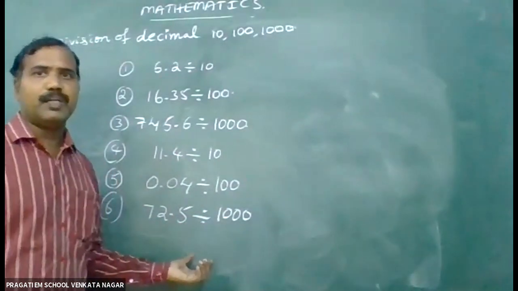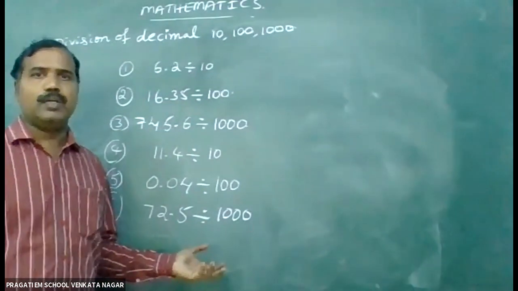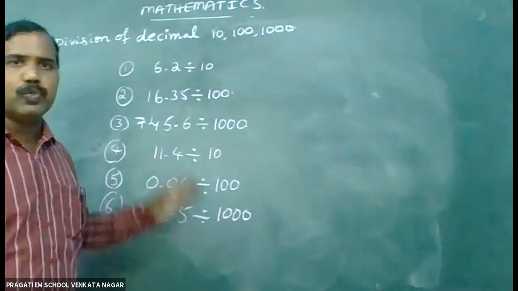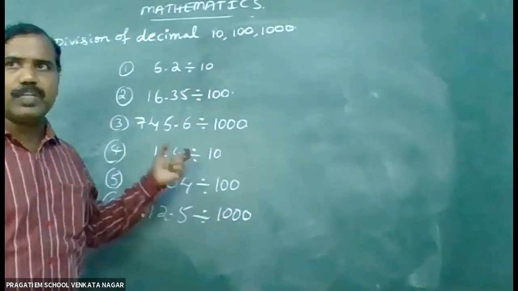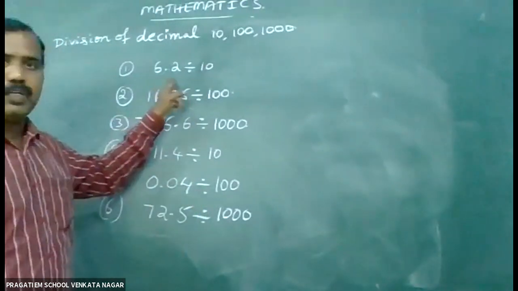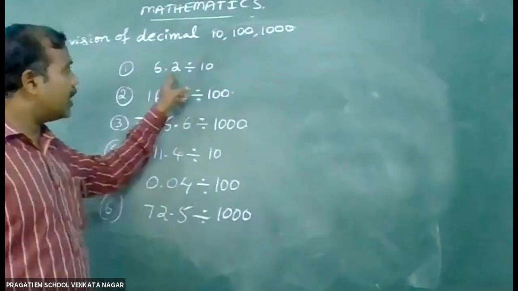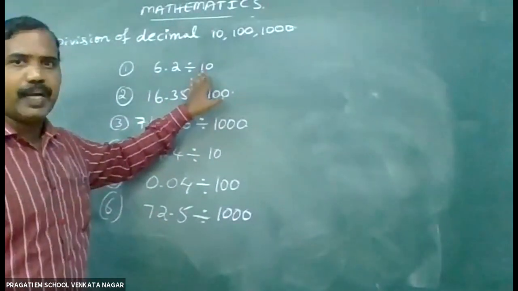See children, here I have written some examples. No doubt, you people will get confused doing these types of divisions. So now let us see how to do the divisions. First one, 6.2 divided by 10. Let us see how to solve this in a shortcut manner without doing any division.